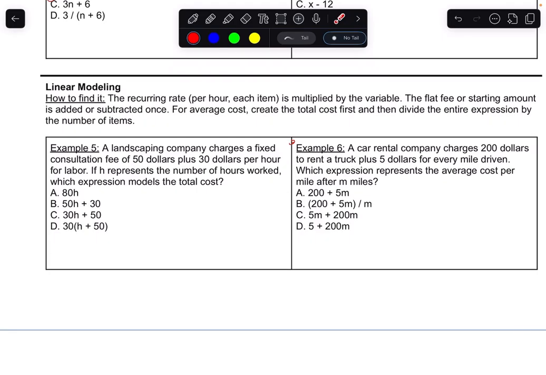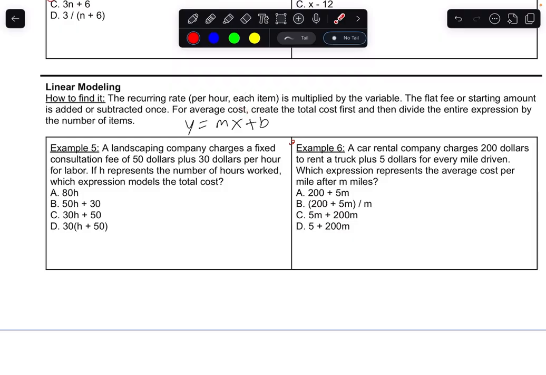Linear modeling. We'll do a couple different modelings with this section, or with the next few upcoming sections. With linear, it is the classic format of y equals mx plus b. We don't really say this too much, mainly because they use it in context. When we say slope, that is just something that's reoccurring often. So I say the word recurring rate. That's the stuff that's per hour, each item, and so on.